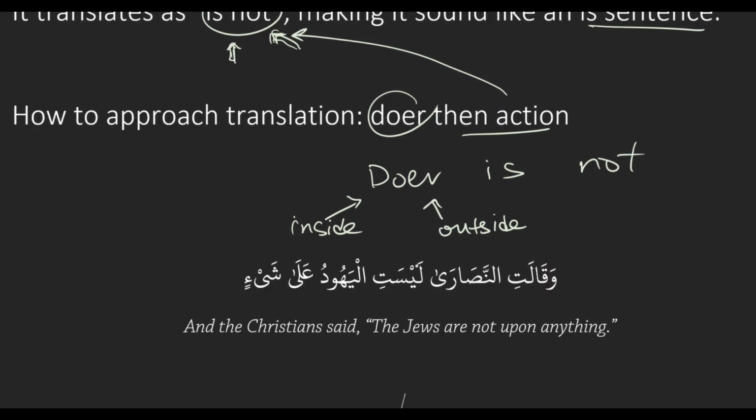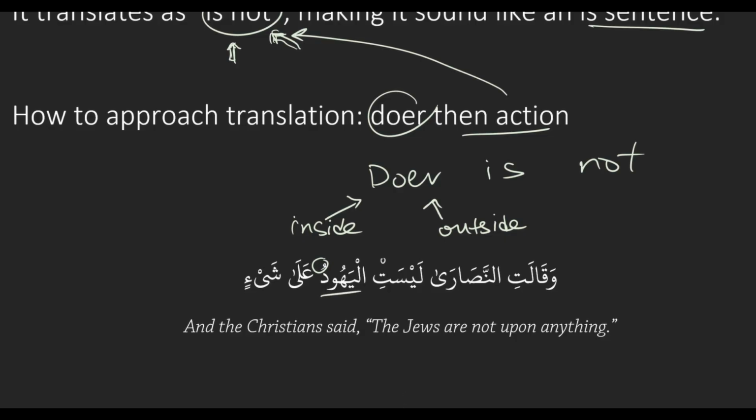وقالت النصارى ليست اليهود على شيء. So here's our laysa. So the Christians said layset. For one thing, we see it conjugating. Right. We have the at ending indicator. And then we have al-yahudu, a word following it with a u label, meaning it has a doer.